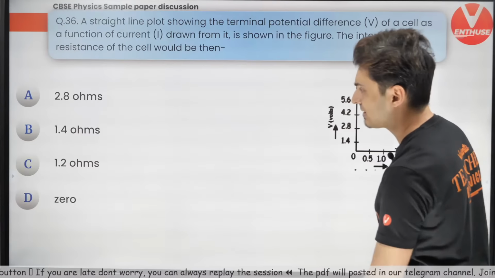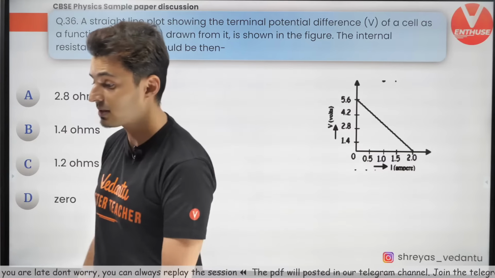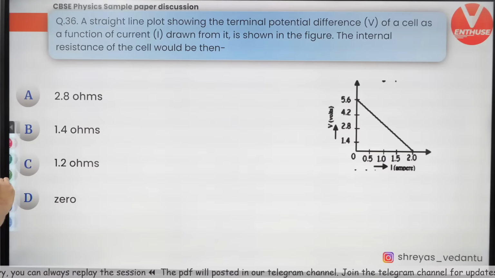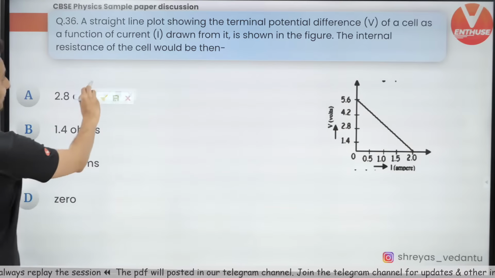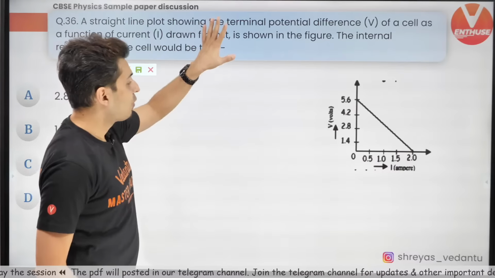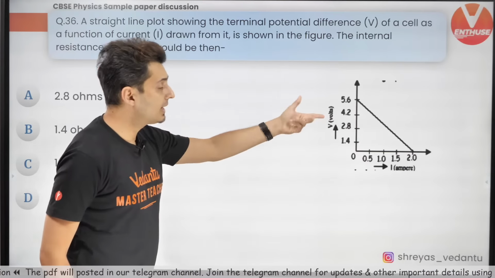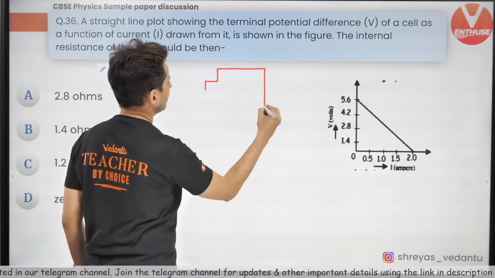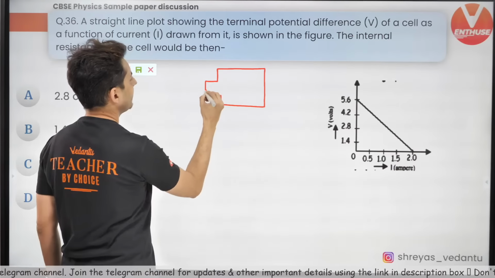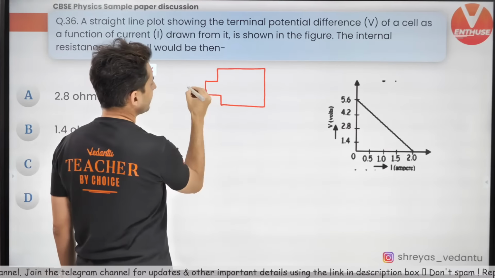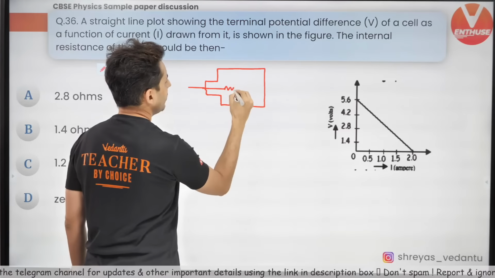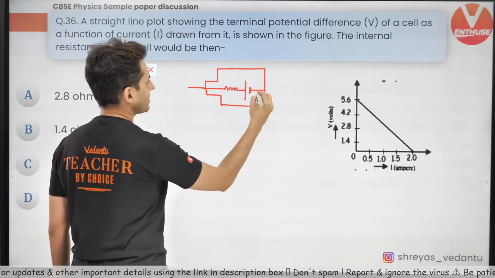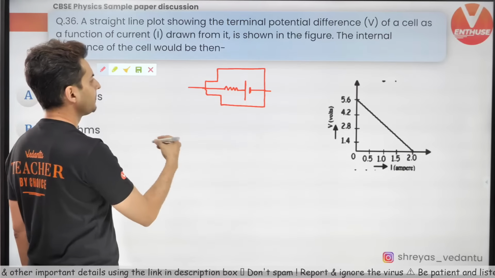Answer was 3 volts. That's correct. Moving on. This one is a very crazy question actually. Current versus the voltage across a battery. Whenever you have a battery, think of it as a small internal resistance and an ideal battery. That's what a battery is.